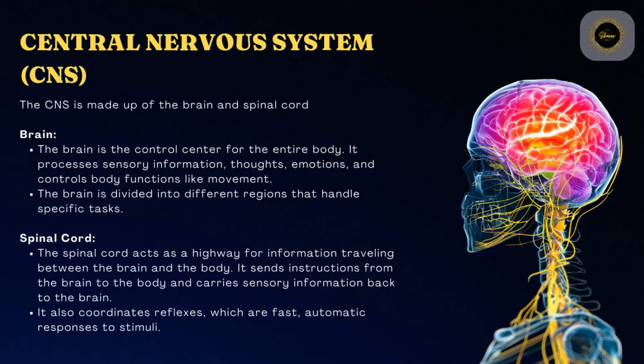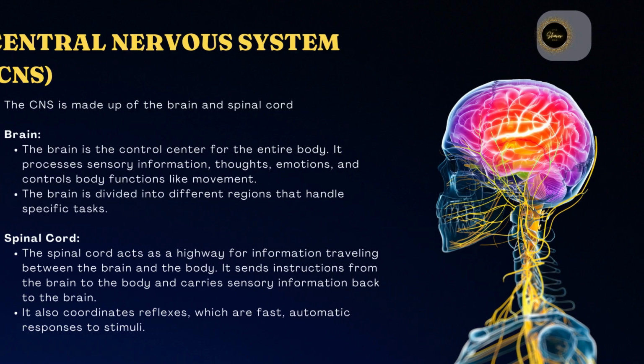Spinal cord. The spinal cord acts as a highway for information traveling between the brain and the body. It sends instructions from the brain to the body and carries sensory information back to the brain. It also coordinates reflexes, which are fast, automatic responses to stimuli.